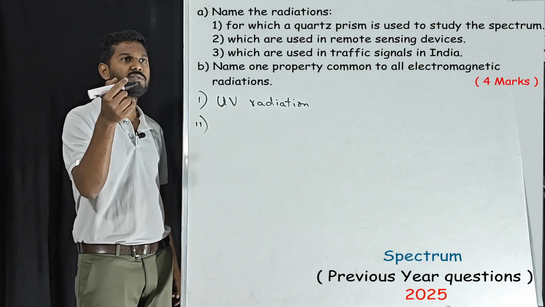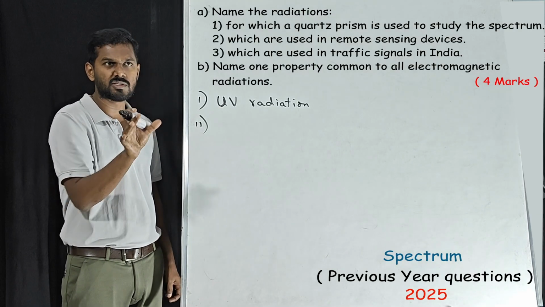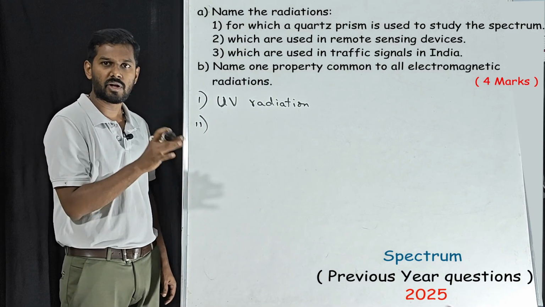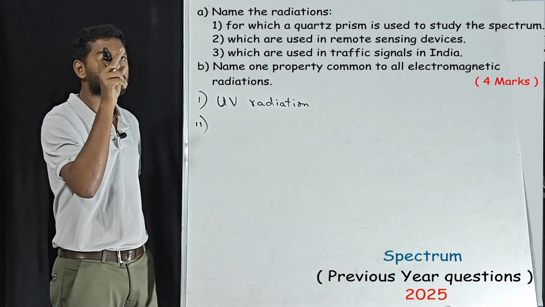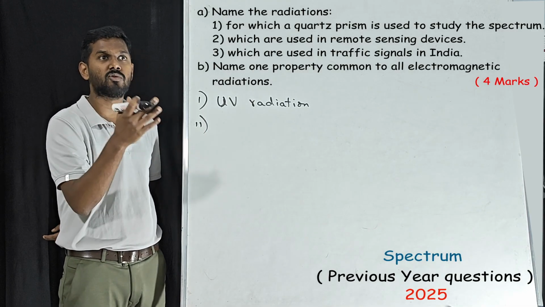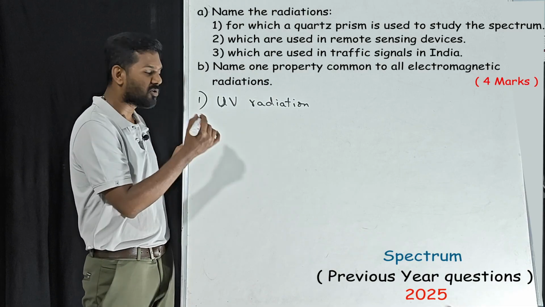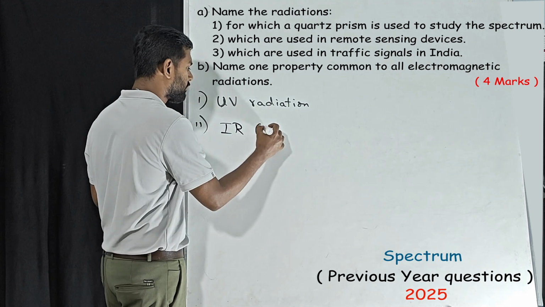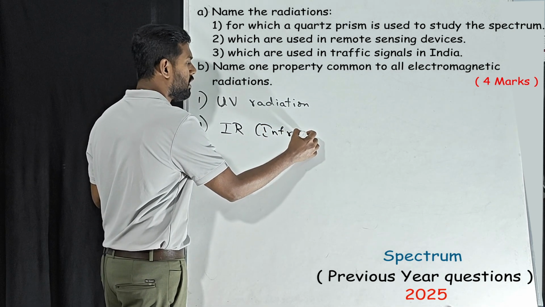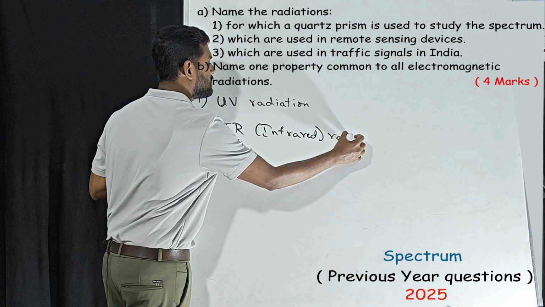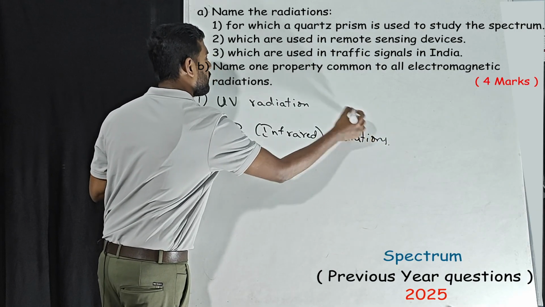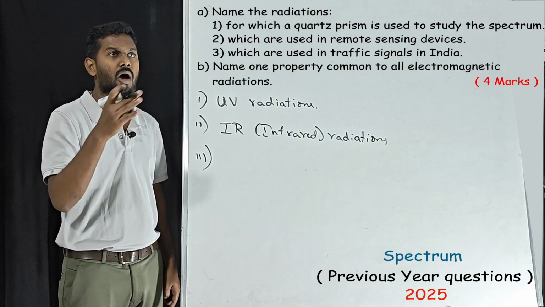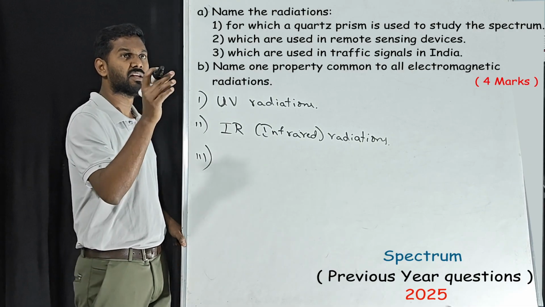Second, which are used in remote sensing devices. Whenever questions are asked in these ways, they are going to talk about UV rays, infrared and visible light only. Which are the radiations used in remote sensing devices? Whenever it comes to remotes, it is IR radiations, or infrared radiations. Then the third one, which are the radiations used in traffic signals in India?